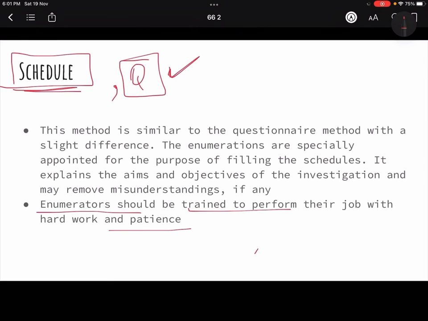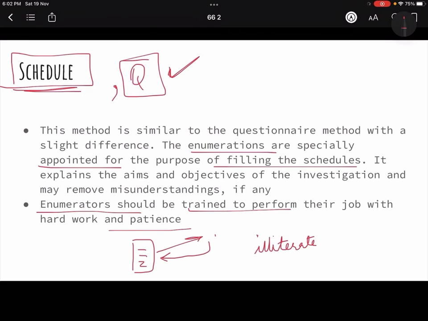That means if your population is illiterate and you want them to answer certain questions, right? So you go to this village, you start collecting the data, and because they are illiterate, they might not be able to read the questions, so you will read the question for them. You will tell them the question, and when they answer, you might write it down, right? So you are helping them. These enumerators are specially appointed for the purpose of filling the schedule, right?